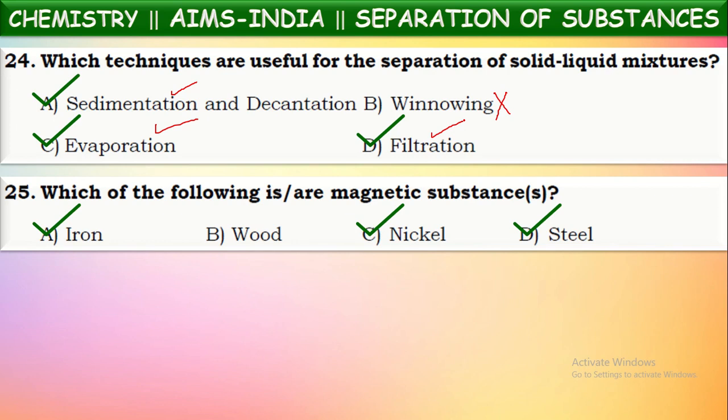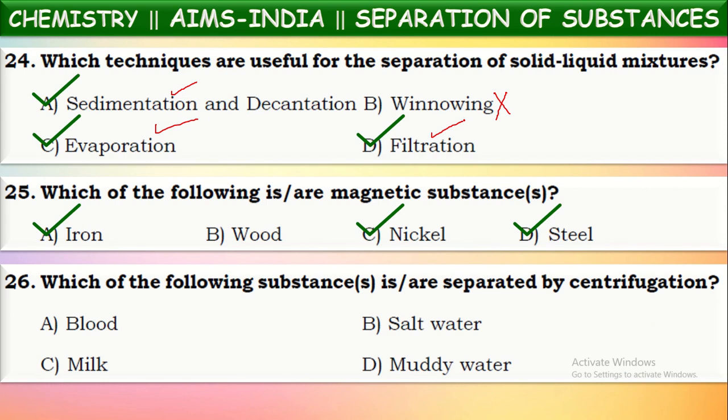Okay. Next question. Which of the following substances are separated by centrifugation? What is the centrifugation method? In the centrifugation method, the mixture with solid suspended in liquid is taken into some container like a test tube and kept in a machine. That machine will whirl these test tubes at very high speed so that the solid suspensions present in the mixture will settle at the bottom of the container and the liquid will come at the top layer. This technique is called centrifugation.